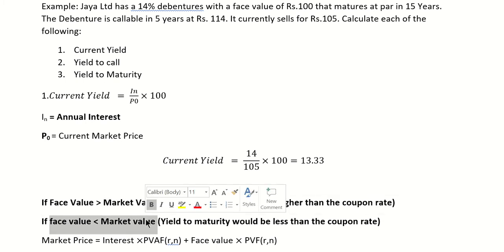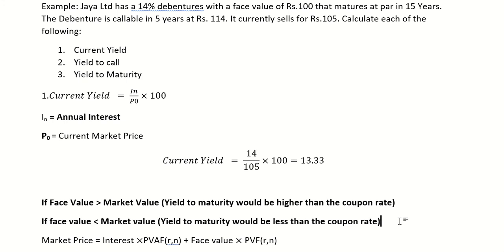So what does it mean? People are paying more. They are paying 105 for a debt which has a face value of rupees 100. Its worth is only rupees 100, but still people are paying 105.